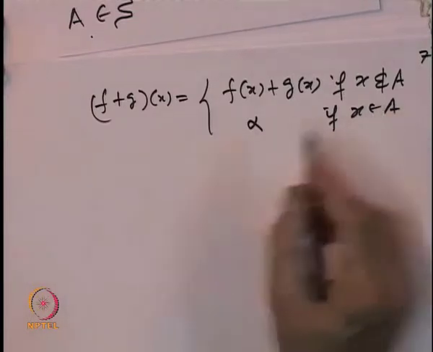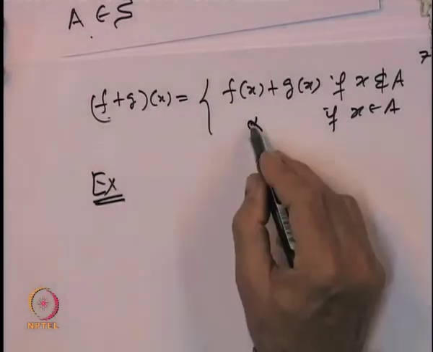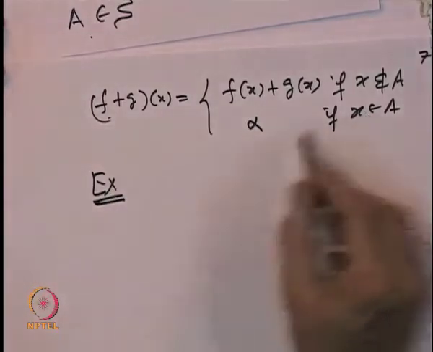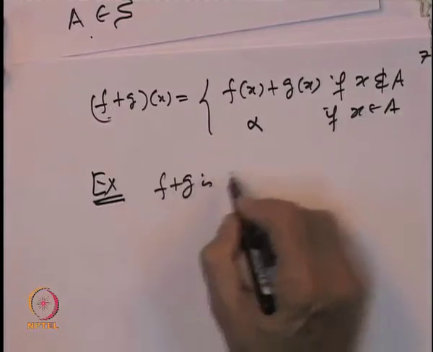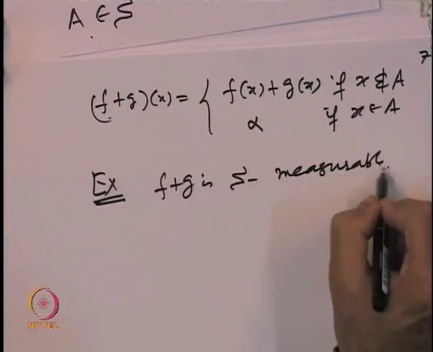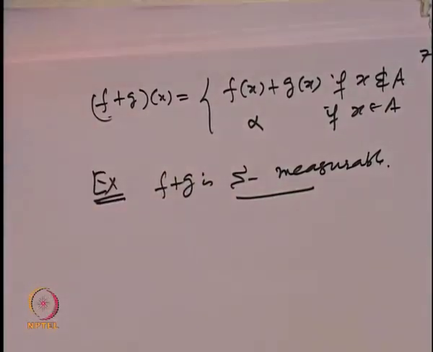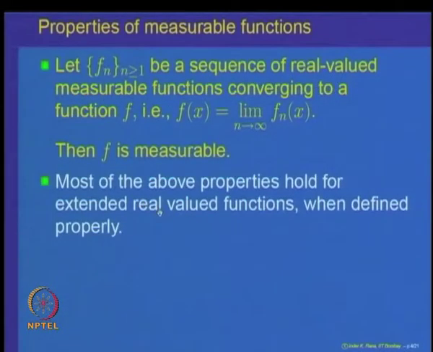With this definition it is easy to observe, so let me leave it as an exercise for you to show that if I define it this way with alpha any value on the set A, then f plus g is S measurable. That is what I mean by saying that most of these properties hold for extended real valued functions also when those functions are appropriately defined. We will not go much into detail of this, one can easily verify these things.